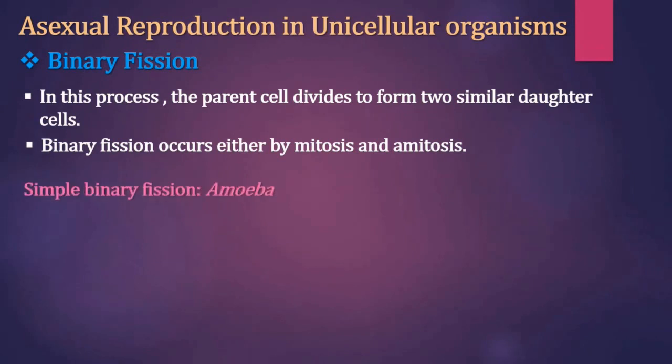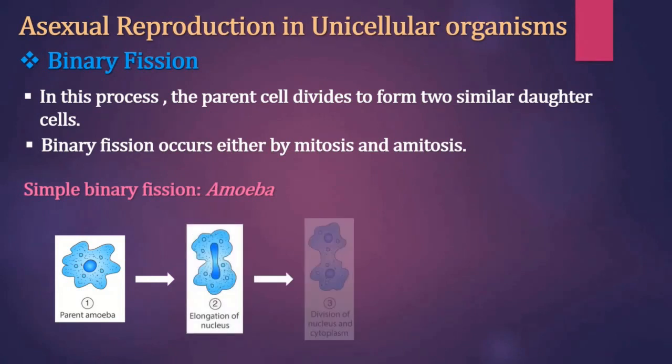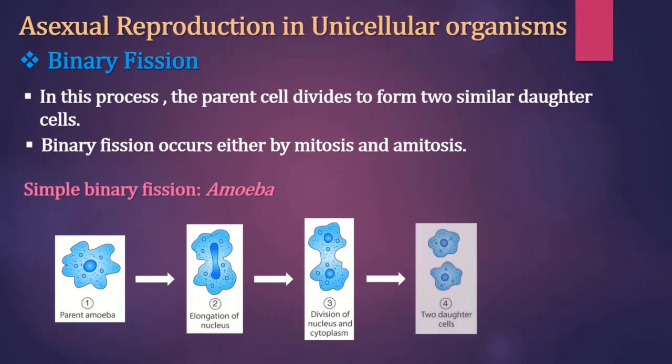Now, simple binary fission is observed in amoeba. The axis of fission or division is different in different protists. For example, amoeba divides in any plane due to lack of specific shape. Hence, it is called simple binary fission. The nucleus gets elongated, and next there is a division of the amoeba parent, and two new daughter cells are formed.